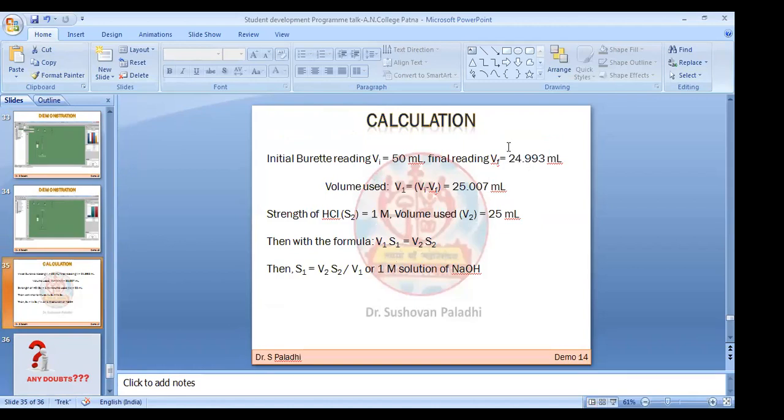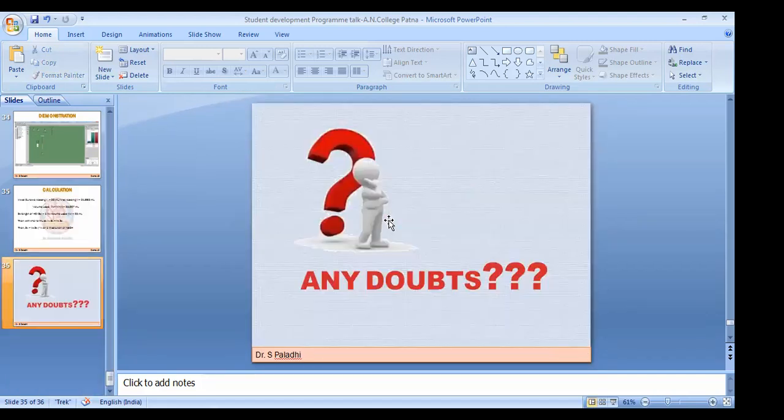So like that you can do any type of acid base titration. For a weak base, what do you have to use? You have to just change the indicator. In place of phenolphthalein, you have to use methyl orange indicator. Then it will show the color change. So this is all about acid base titration. And if you have any doubt, you can ask me.